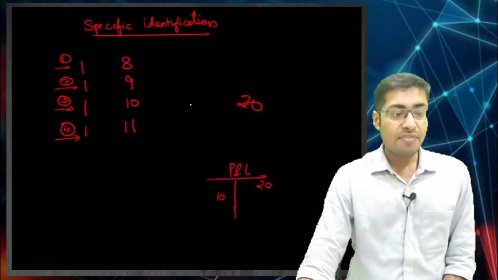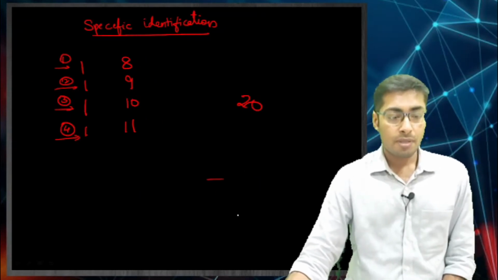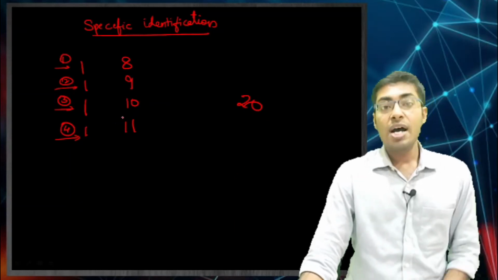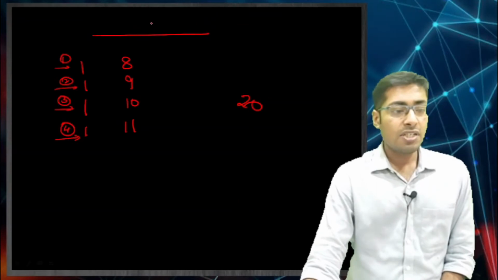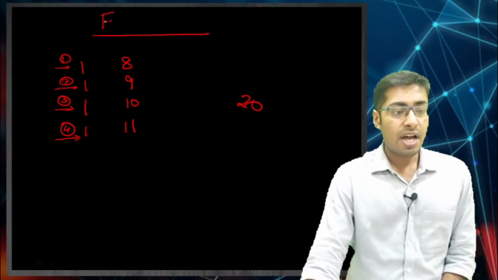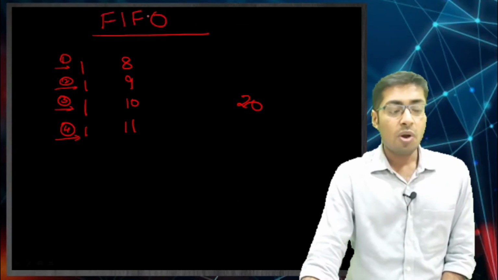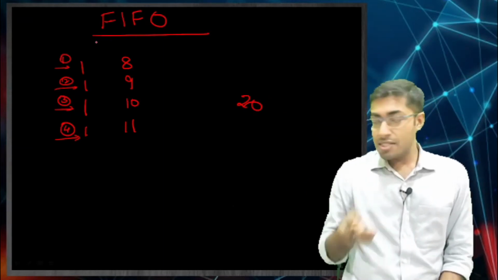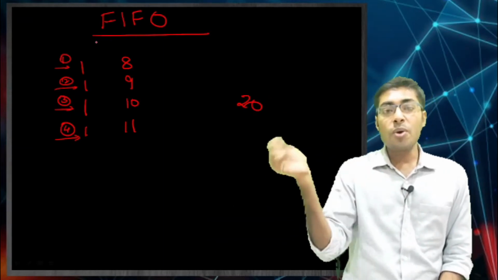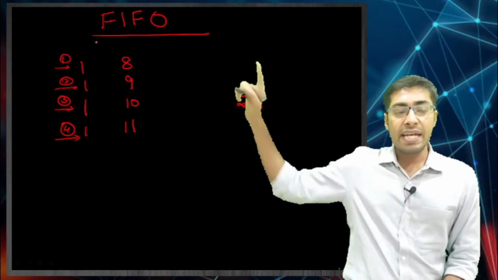What happens in a FIFO? In a FIFO, the name itself is saying first in, first out. FIFO, first in, first out. The first which comes in is the first one to go out. So, who has come first over here? 8 has come first over here.